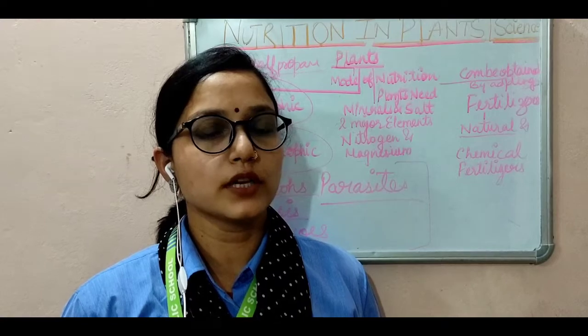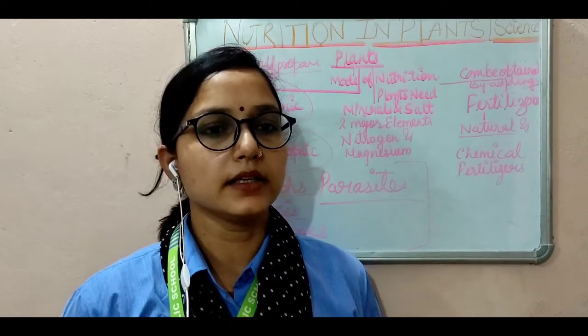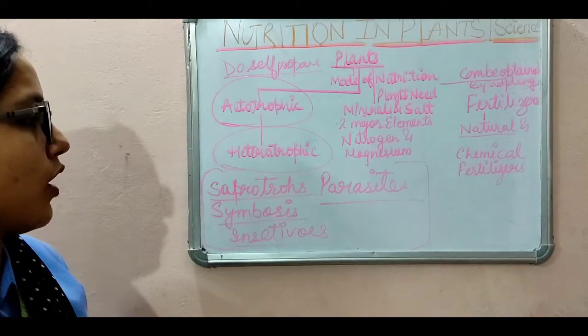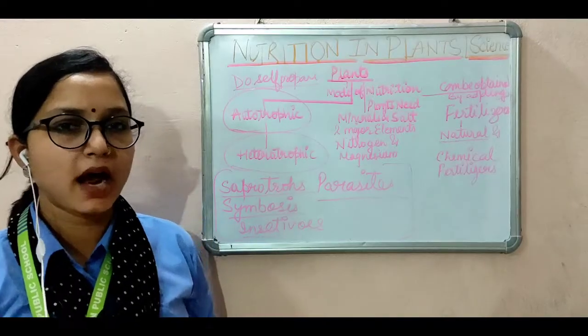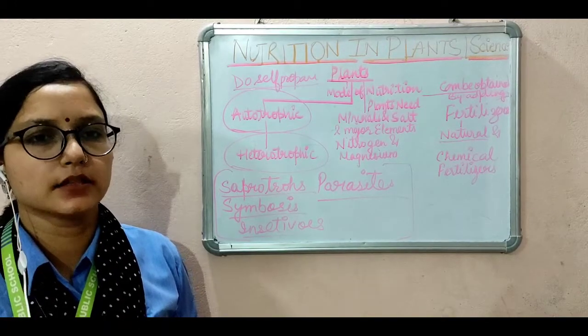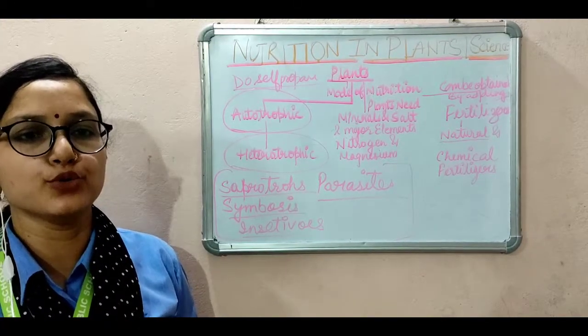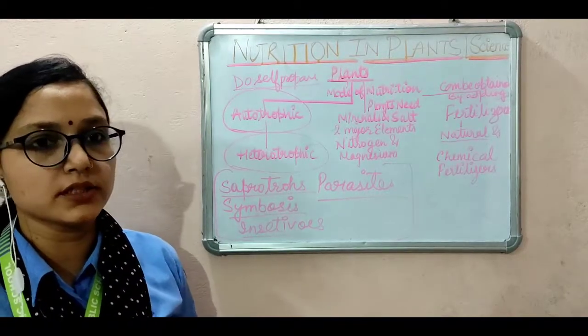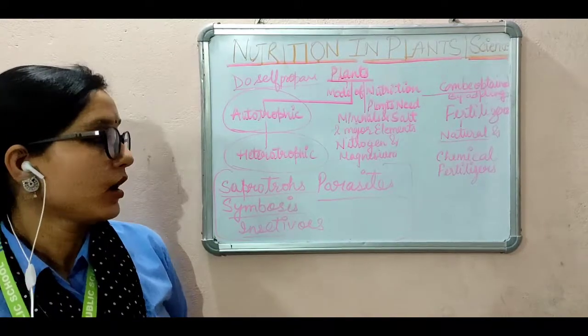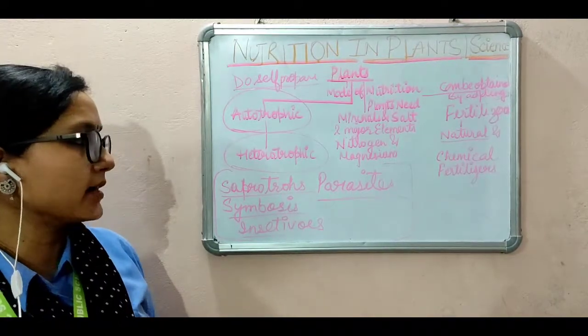Now we move on to the next part, the heterotrophic mode of nutrition. These plants do not have chlorophyll and are therefore unable to produce food by the process of photosynthesis. They obtain food from other plants.